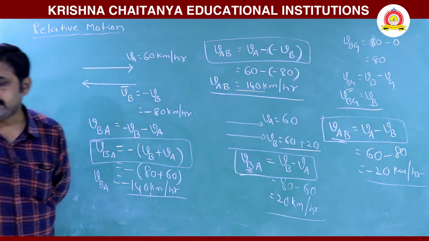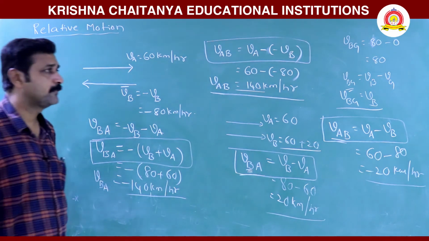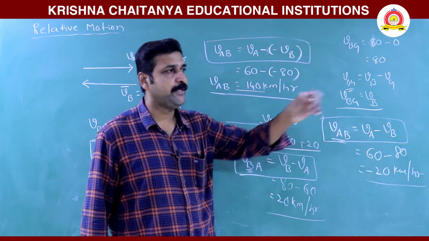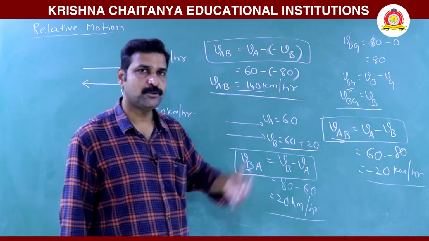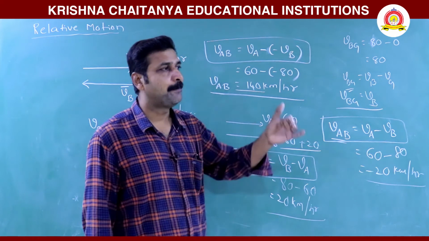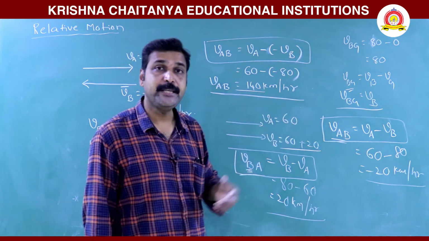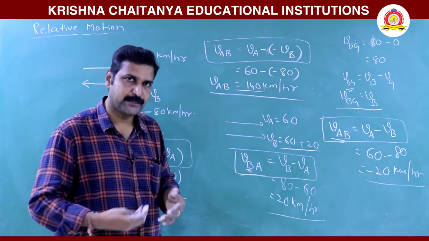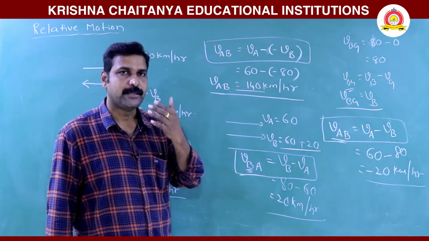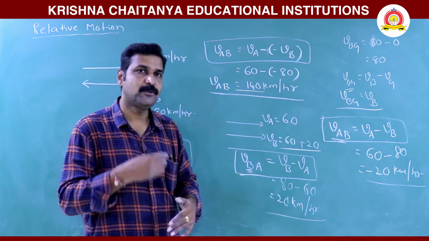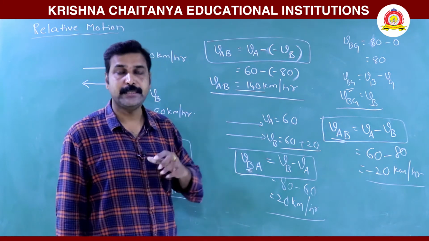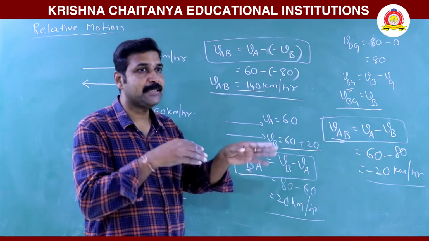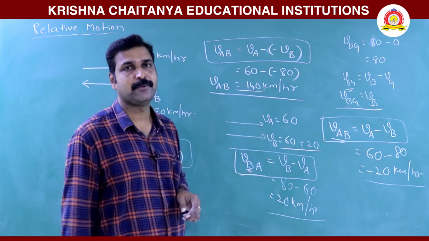This is relative motion. Here A is moving and B is also moving. Now B is ahead of A. B is moving with 80, A is moving with 60. Now A's velocity has to be increased by 20, then it can maintain the same displacement.